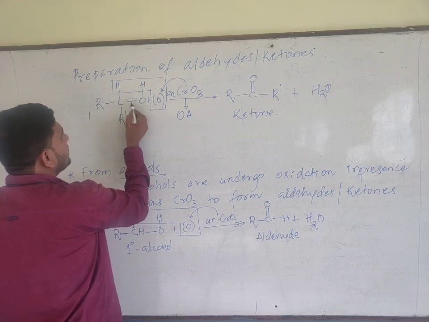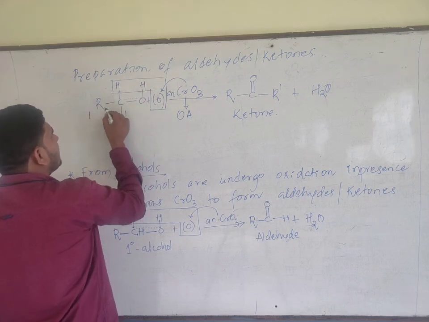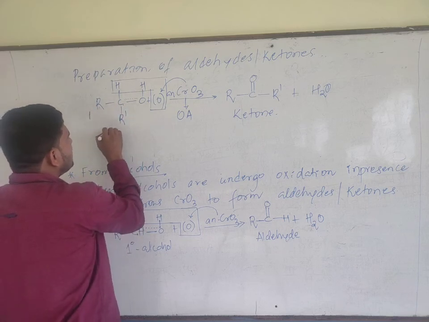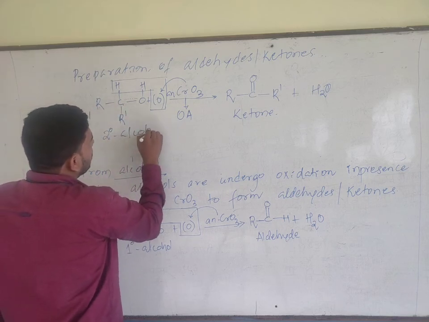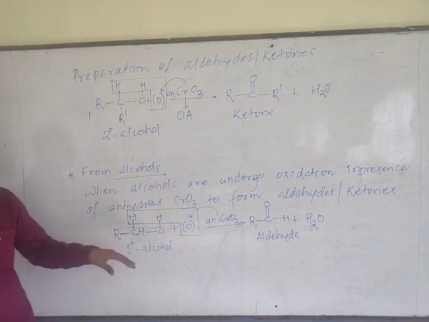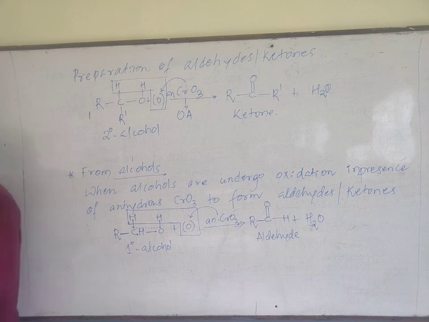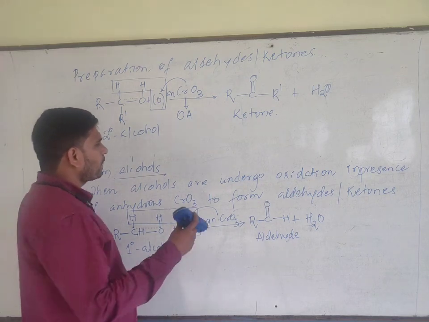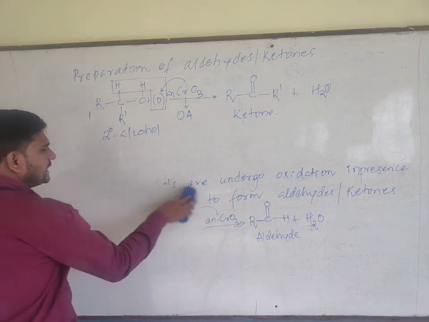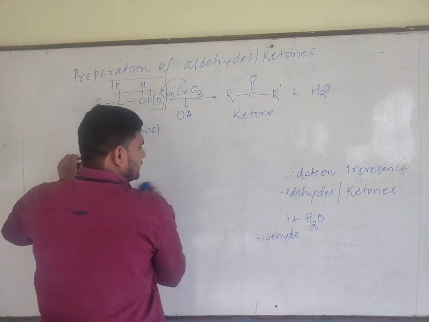You see, the carbon containing the OH group has two adjacent carbon atoms. That's why this is a secondary alcohol. Secondary alcohol on oxidation gives ketones. Primary alcohol on oxidation gives aldehydes. Okay, this is the preparation of aldehydes and ketones from alcohols.